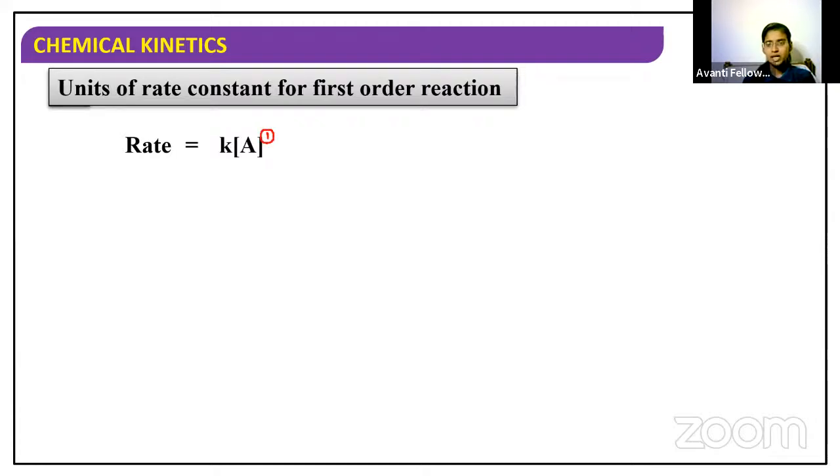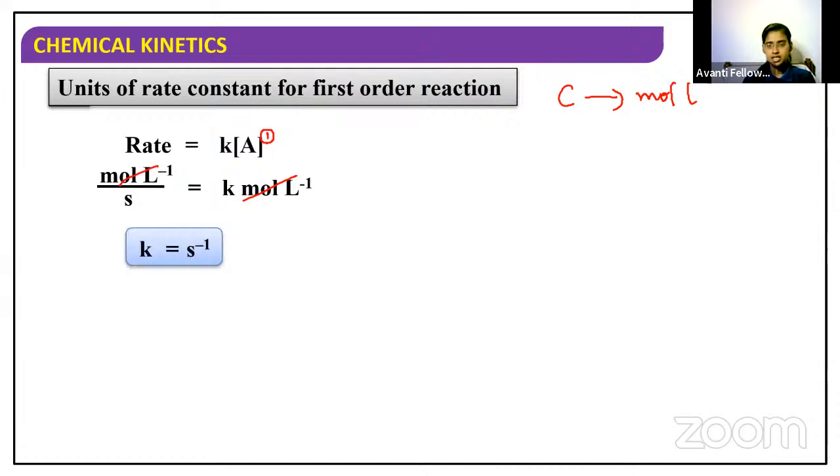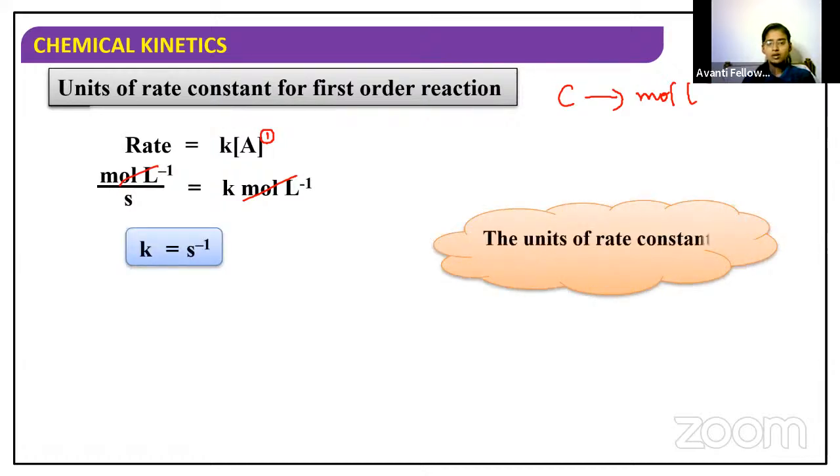In place of rate, you have to substitute mole per liter per second, which is equal to K into concentration. Concentration unit is mole per liter. So in place of concentration of A, substitute mole per liter. If we cancel out these two mole per liter, then we will get K is equal to per second. So the unit of rate constant for first order reaction is per second or second inverse.